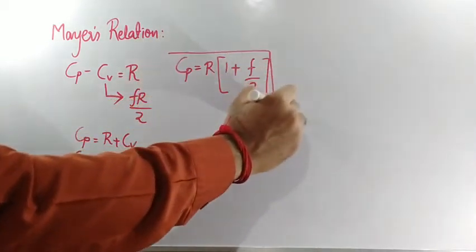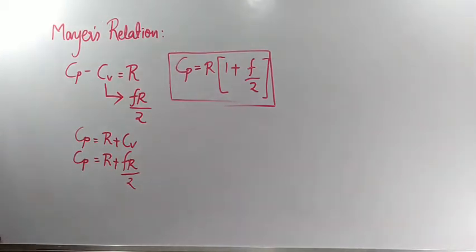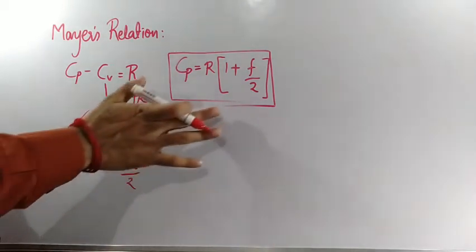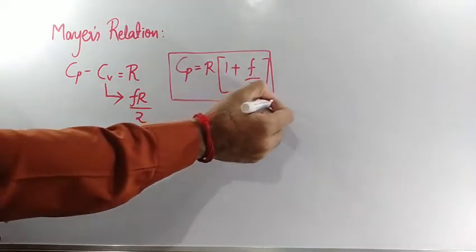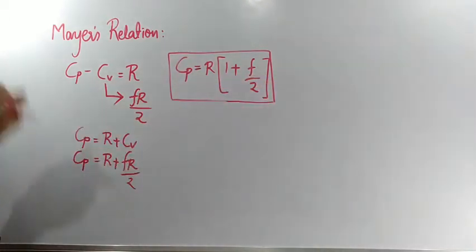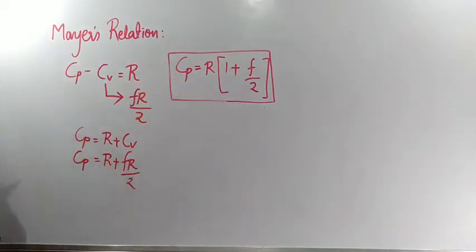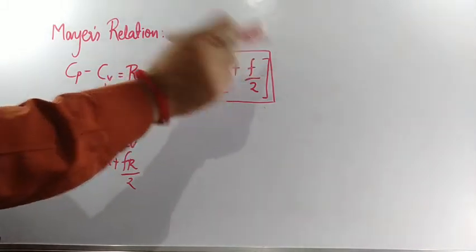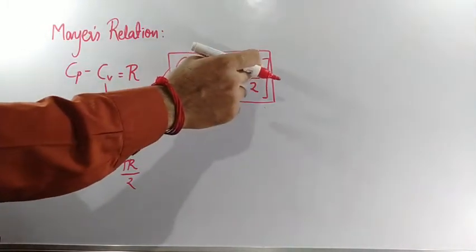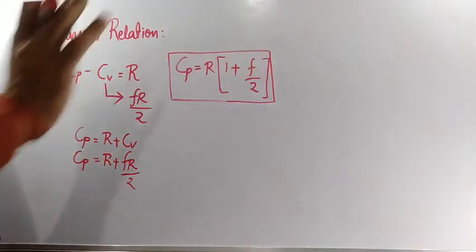This is one more formula which you have to remember: Cp is equal to R inside the bracket 1 plus F divided by 2. Clear? Here R is the universal gas constant and F is the degree of freedom. For monatomic 3, diatomic 5, non-linear polyatomic 6, linear polyatomic 5.